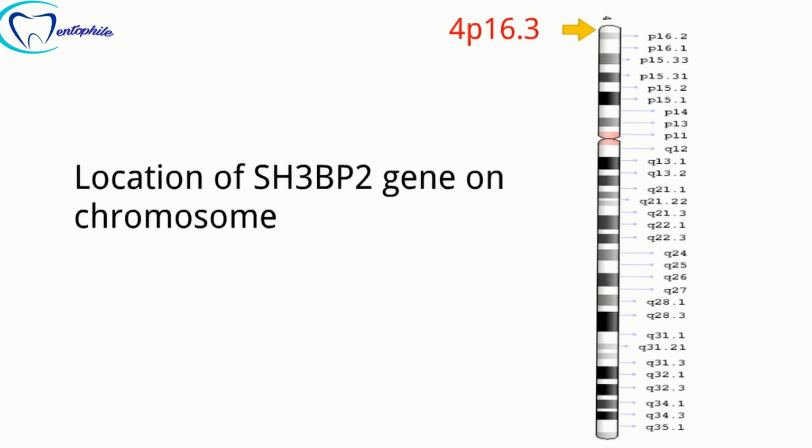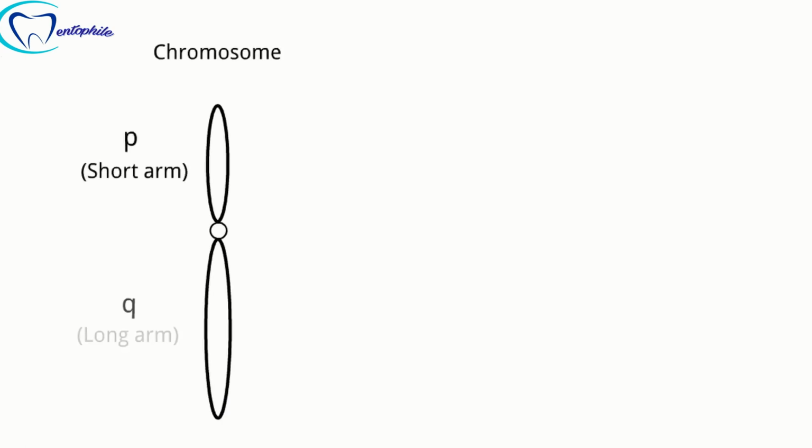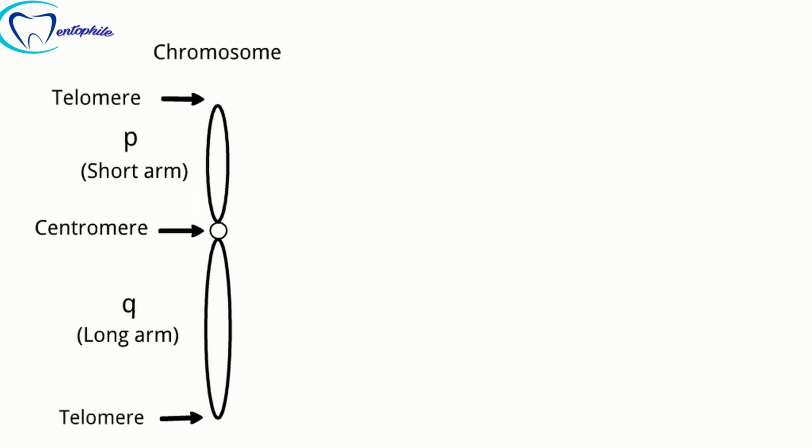Now before beginning, let me make clear how genes are mapped onto the chromosome. As you all know, each human chromosome has a short arm P and a long arm Q, which are separated by a central portion called the centromere. The end portions of chromosomes are called telomeres. Each arm of the chromosome is divided into various regions called bands, which can be seen using a microscope under special staining. These bands are labeled 1, 2, 3, counting from the centromere towards the telomere.